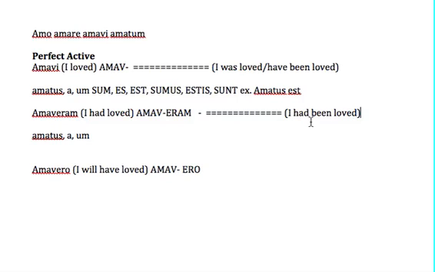I had loved is the pluperfect active. I had been loved, the pluperfect passive.